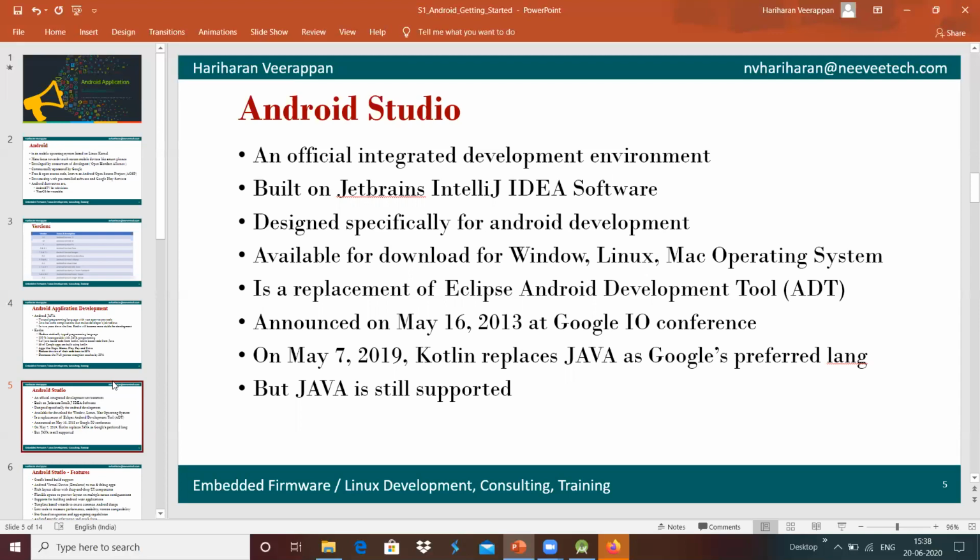Almost 75% of the Android source code is contributed by Google's Android developers, and Kotlin became the preferred language for them. But even then, Java is still supported in Android Studio.